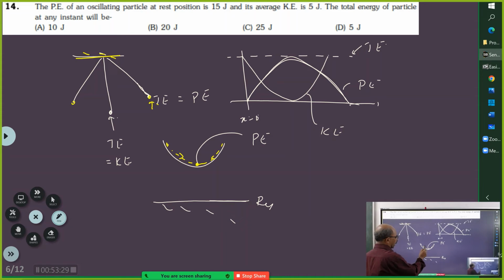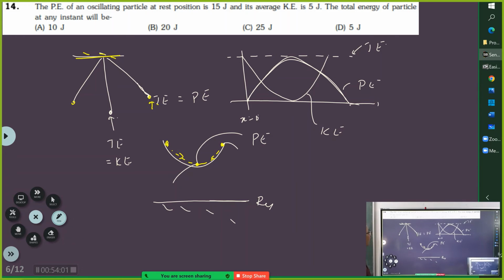This body will have both potential energy and kinetic energy, because potential energy is always with respect to some reference. If there is a bowl with a marble in it going up and down, at this position it will have both potential and kinetic energy, but at this position it is going to have only potential energy.